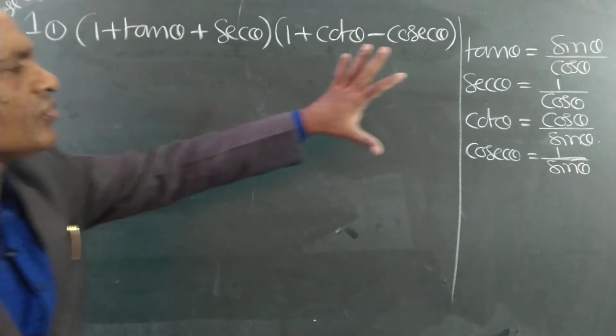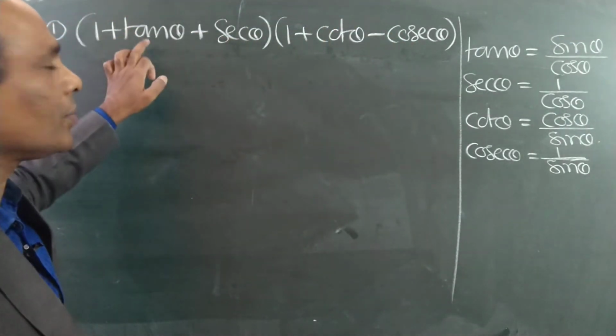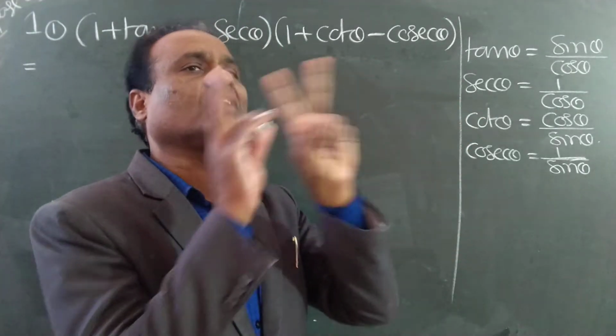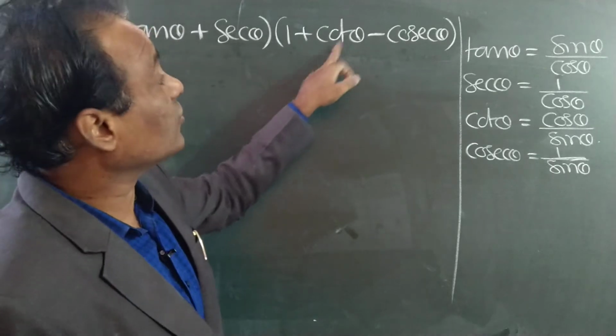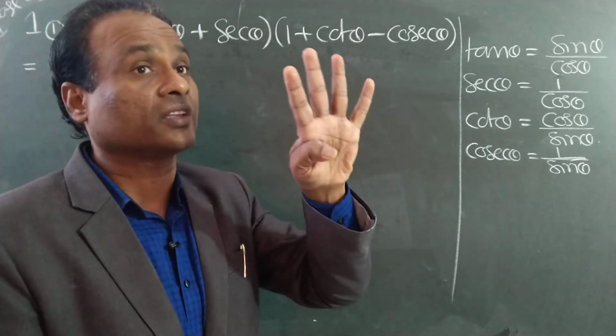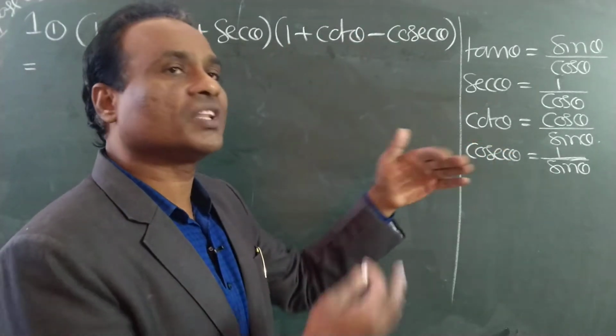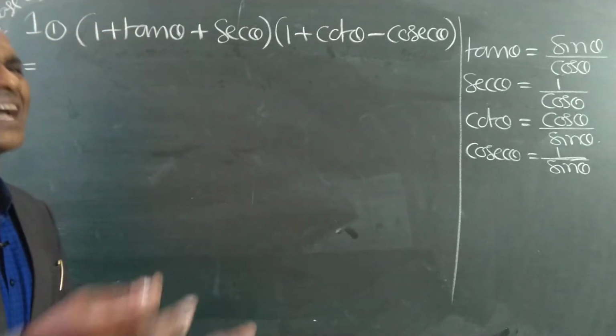So I am using these formulas. I will change the total problem into only sine and cos, only two ratios. Here there are four: tan is there, secant is there, cot is there, cosecant is there. Four ratios are there. So I will use these formulas so that I will get only sine and cos. It will be convenient like this.